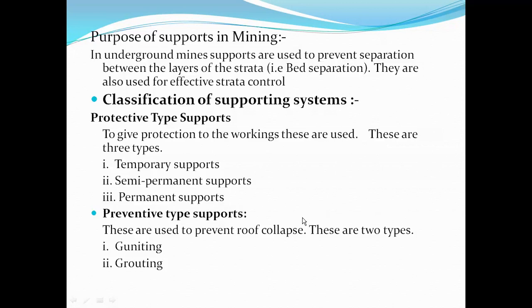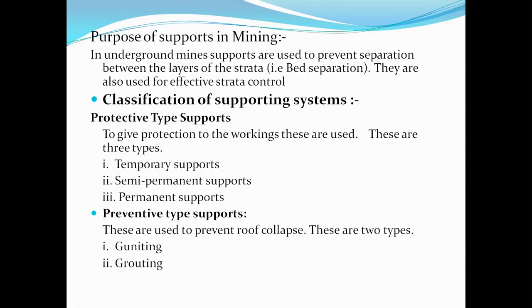Next, the preventive type supports. The second category is preventive type supports. These are used to prevent roof collapse. Say I made an opening, and cracks have developed in the upper layers of the strata. I need to drill a hole and put some kind of grouting material into it, so that I can prevent the collapse of the roof, or control the disturbances in the upper layers of the strata, or the cracks that have developed.